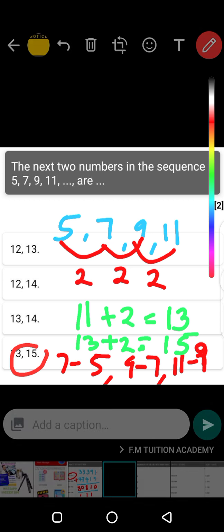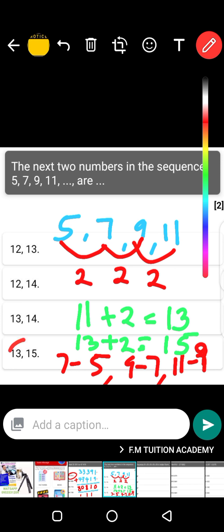So the answer is 13 and 15, because 2 was added to each number. Or you can subtract, 7 minus 5, 9 minus 7, 11 minus 9, so 2 was the difference between each number. Okay, let's go to the next question, guys.